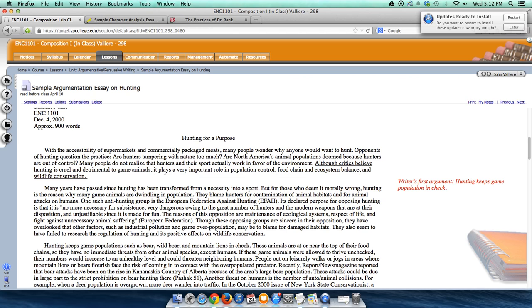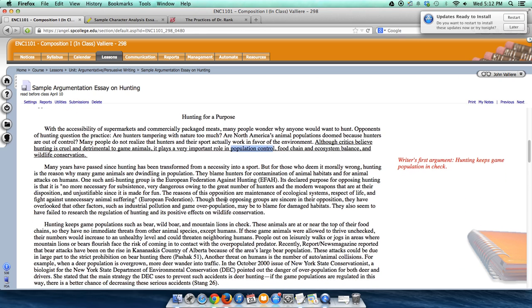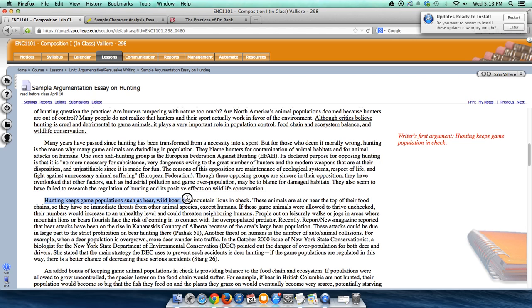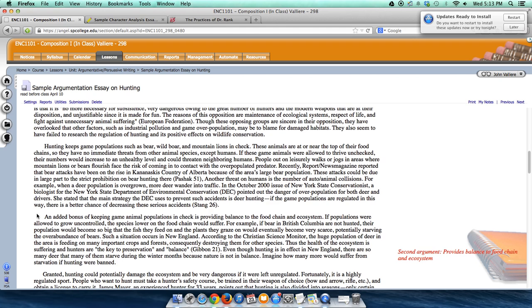Now, this thesis also sets out a plan for the entire paper. Notice the first thing he mentions in his thesis is that some people oppose hunting. And indeed, the first paragraph is all about those who oppose it. He also tells us he's going to talk about population control. And the very next paragraph is about population control. He moves on to tell us that he's going to talk about ecosystem and food chain balance. And indeed, he does that down here.